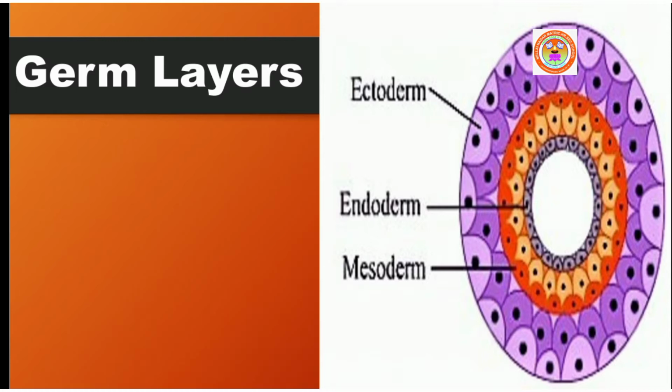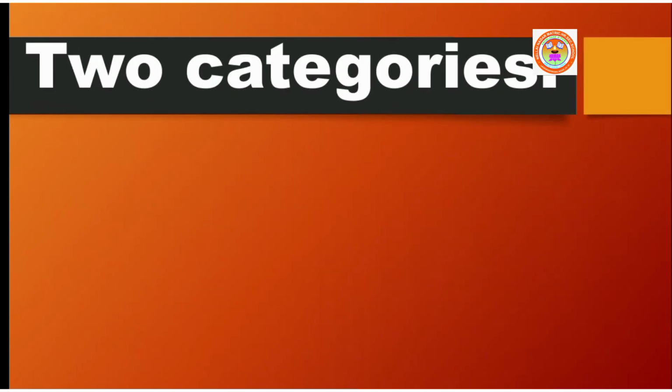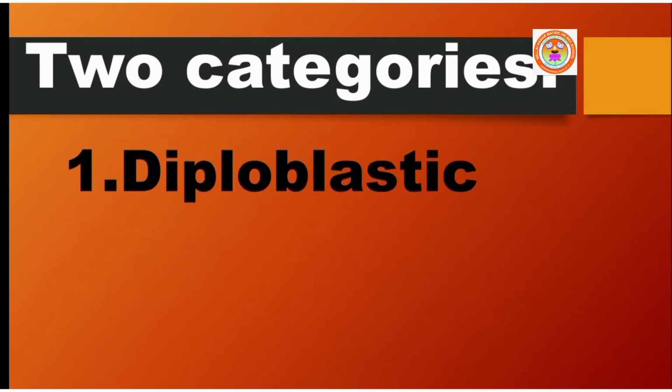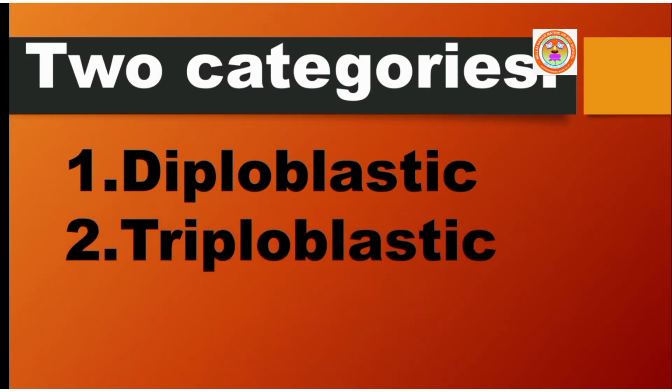On the basis of the origin and development, animals are classified into 2 categories: diploblastic animals and triploblastic animals. Now let us see which are called diploblastic animals.